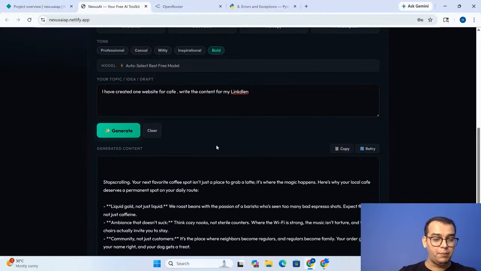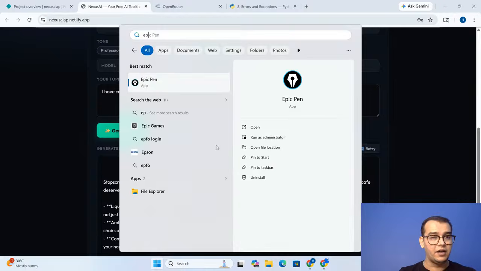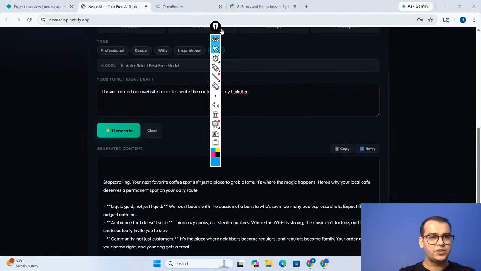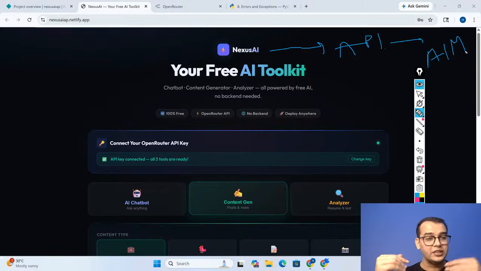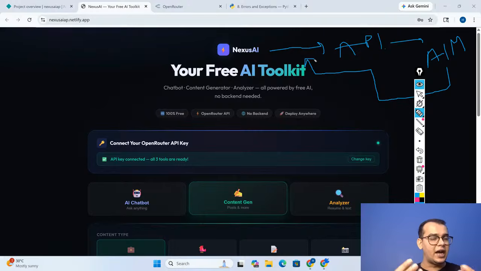First we place the API, that means our application Nexus AI. So first we have the Nexus AI, and that Nexus AI sends your message through the API. This API message will go to your AI model, that is Gemini. Suppose let us take the example of Gemini. Once it goes to the AI model, the brain, guys, the response is given back to the Nexus AI. And this is the circle that we need to understand.